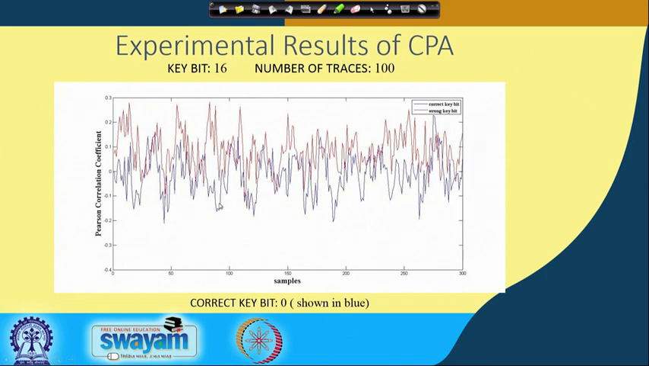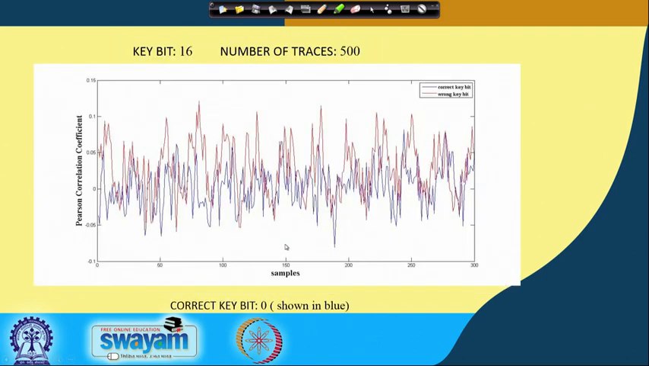That is the one which corresponds to the correct key bit, essentially correlating more compared to the red lines, which are more at the top. And therefore, we can correctly determine that the correct bit is 0. You can do similar analysis at different positions.